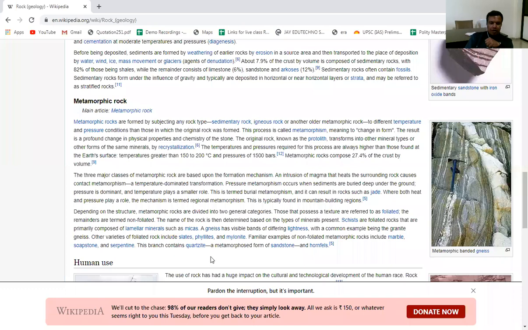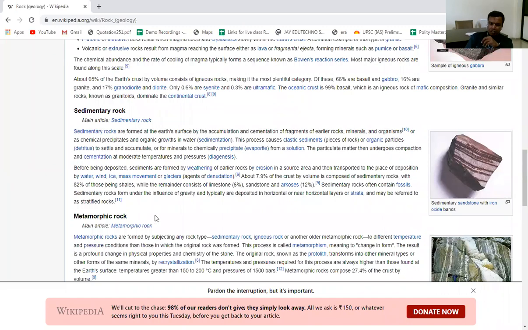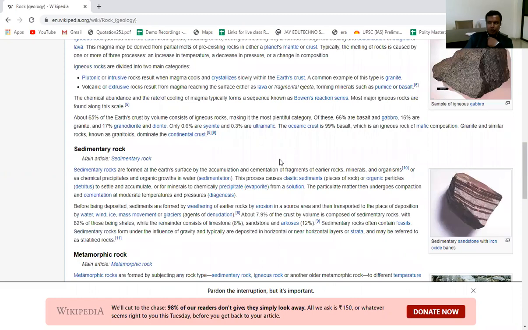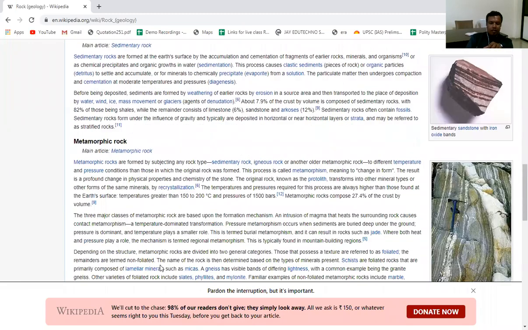Quartzite is also an example of a metamorphic rock, a metamorphosed form of sandstone, and hornfels. So metamorphism may be of sedimentary rocks, or it may be of igneous rock. For example, do you know white marble? White marble is an example of the metamorphosis of limestone. When limestone undergoes high pressure and temperature, it is converted into white marble. So white marble is an example of a metamorphic rock.